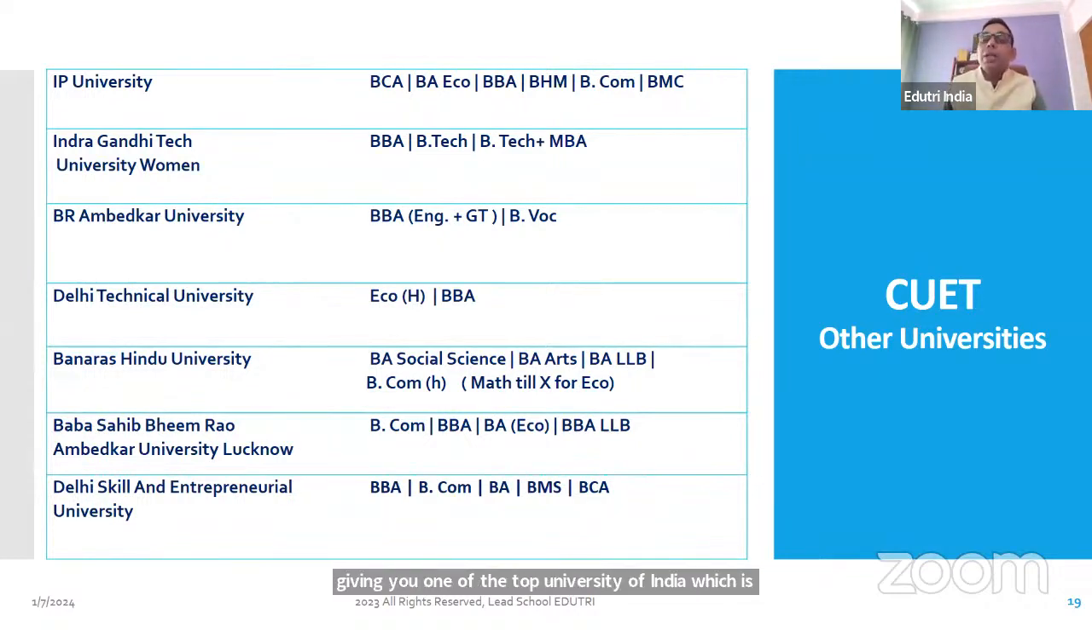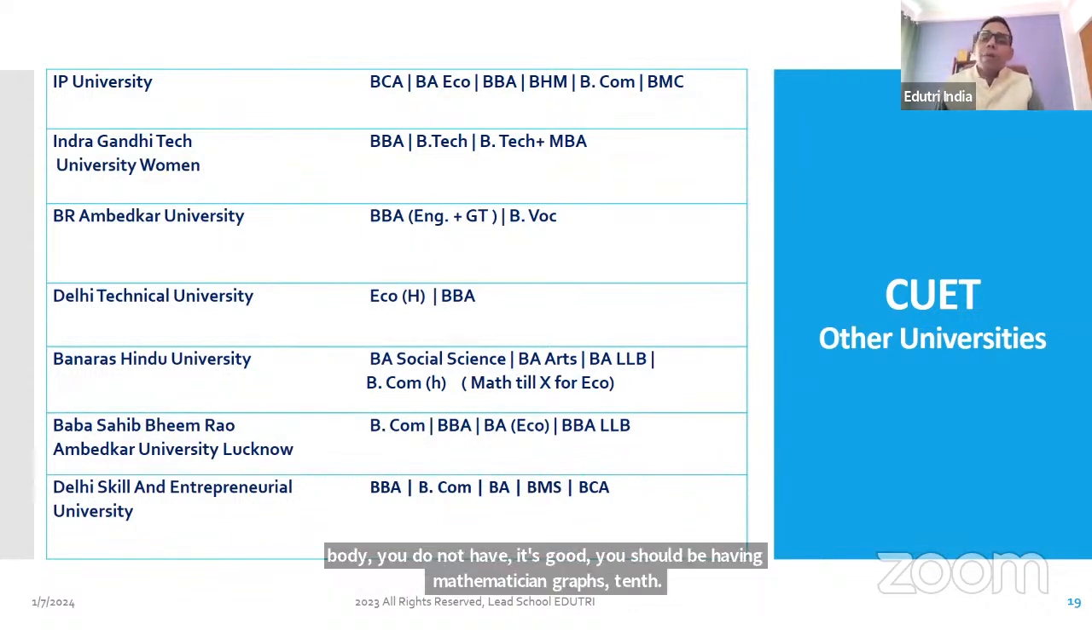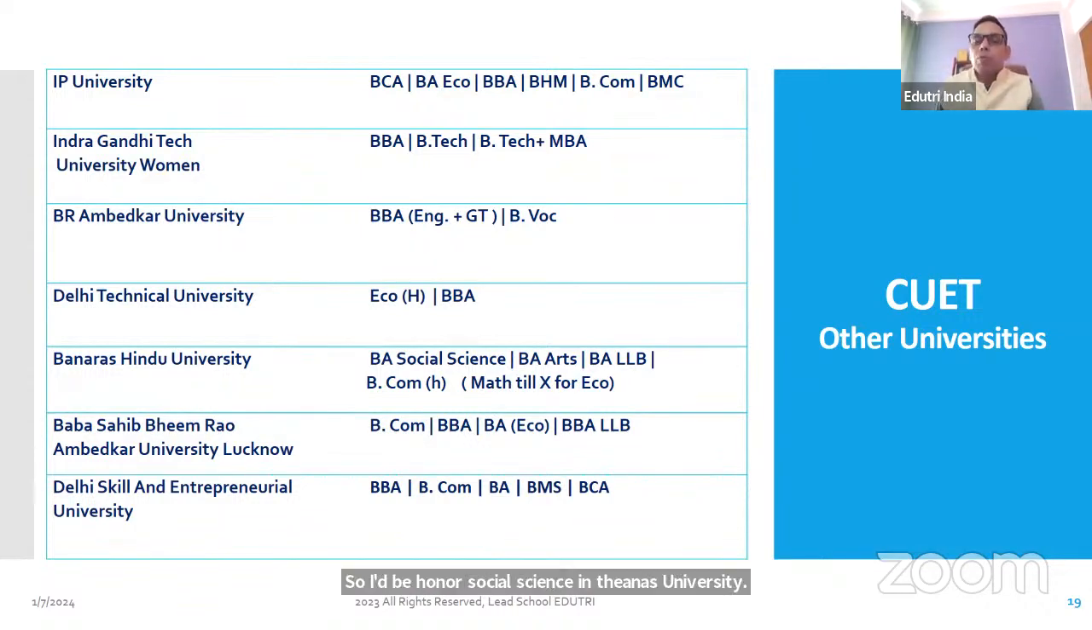If you want to do BA Honors Social Science in Eco or BA Honors Arts in Eco, they do not require mathematics in class 12th. If you have it, it's good. If you do not have it, it's good. You should have mathematics till class 10th for BA Honors Social Science at Banaras University. Another very good course at Banaras University is BA LLB, and also BCom Honors. So these are very good courses. Baba Saheb Bhimrao Ambedkar University of Lucknow has BCom, BBA, BA Eco, and BBA LLB. These are very good courses.